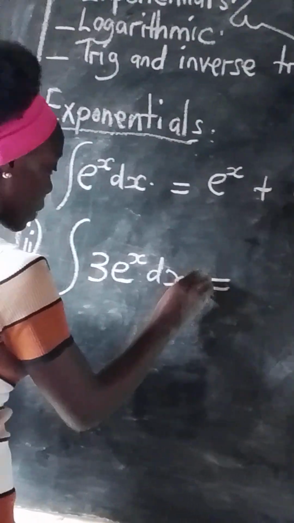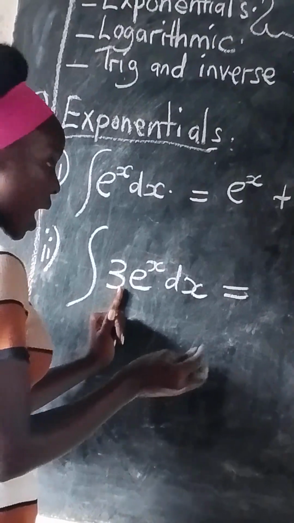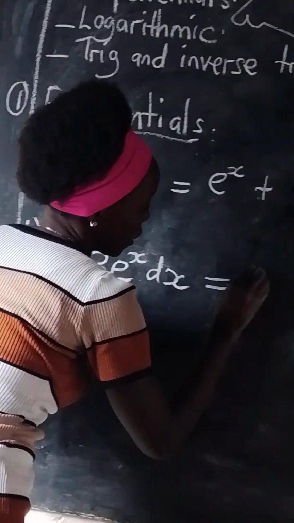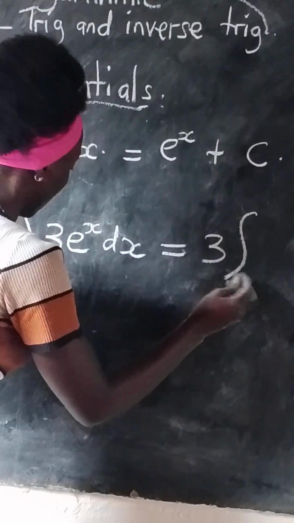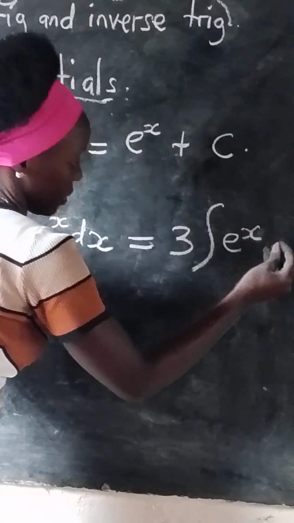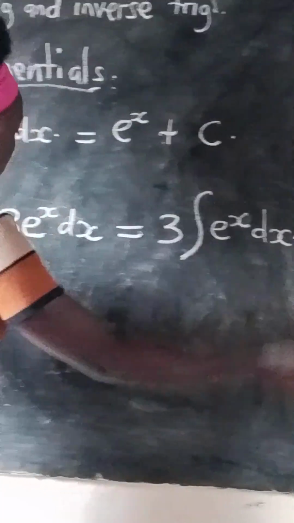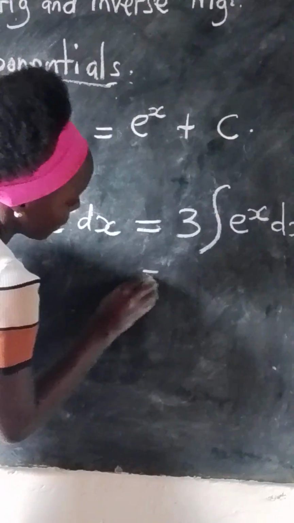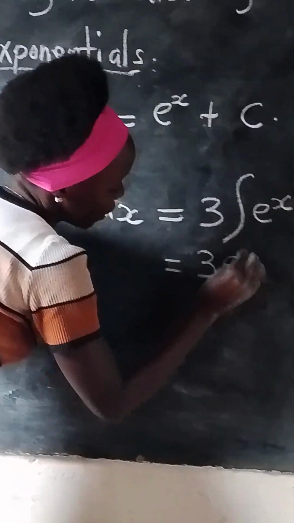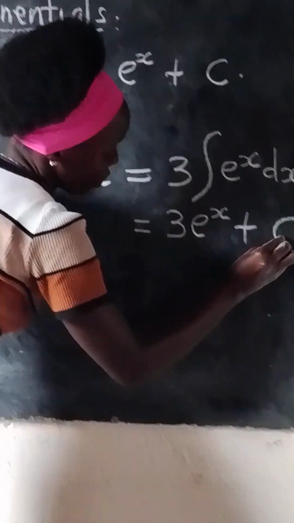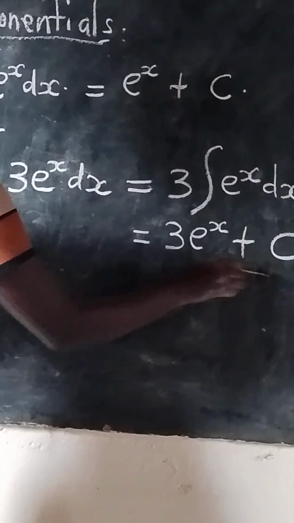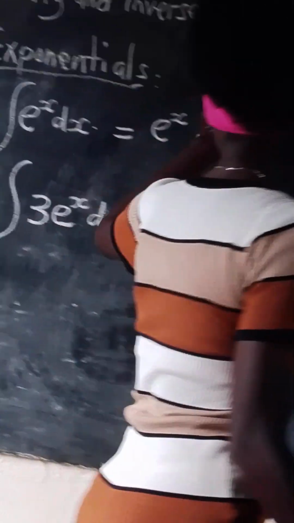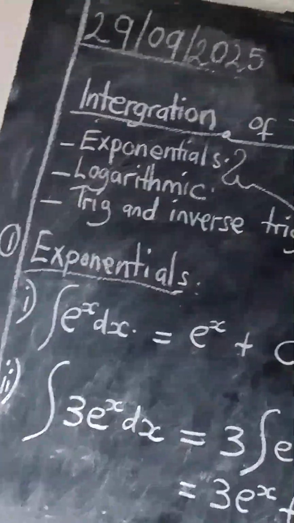This is what I'm talking about. Get our three as the constant. Bring it out of the integral side and you have three times the integral of exponent of x with respect to x. This is the same as this. That means our answer is going to be 3 exponent of x plus the integral constant, which is c. I think those examples are enough with the exponentials as a category of the transcendentals.